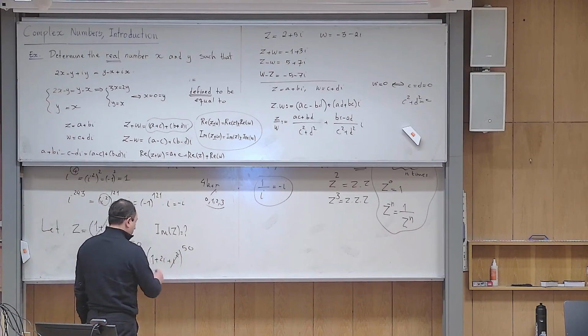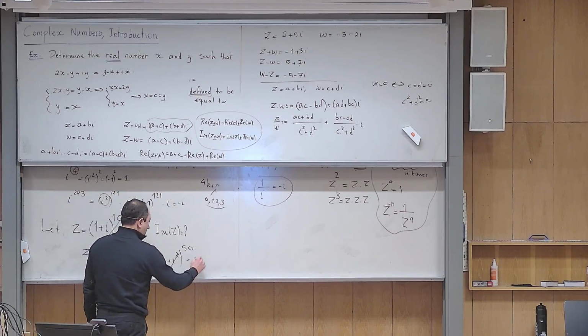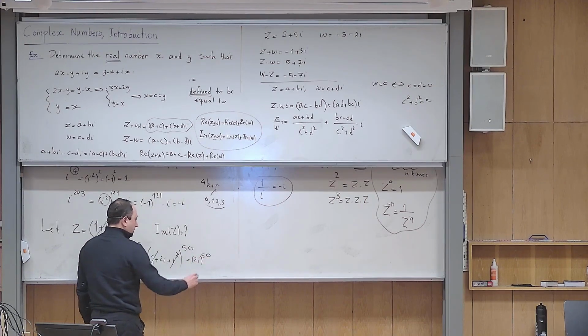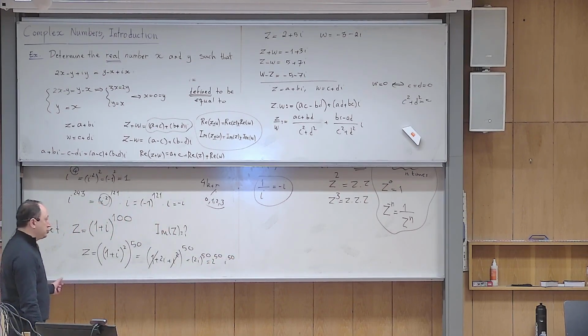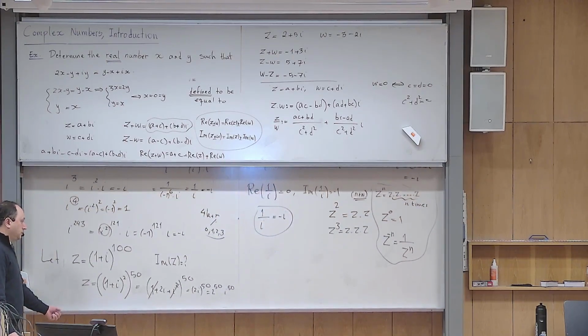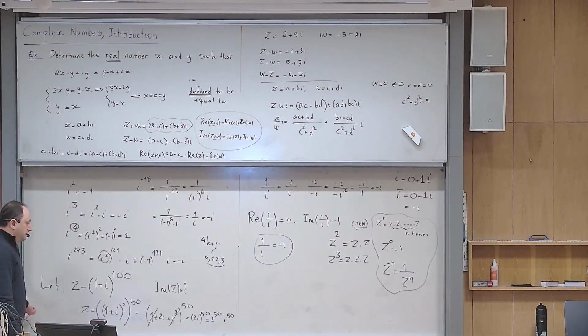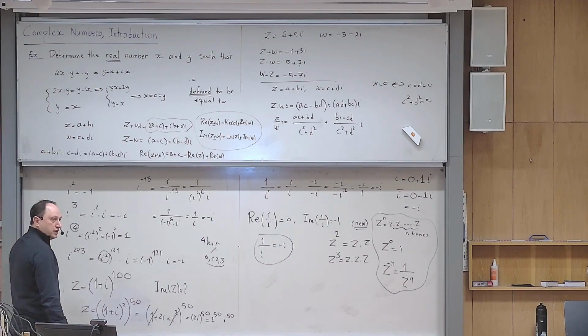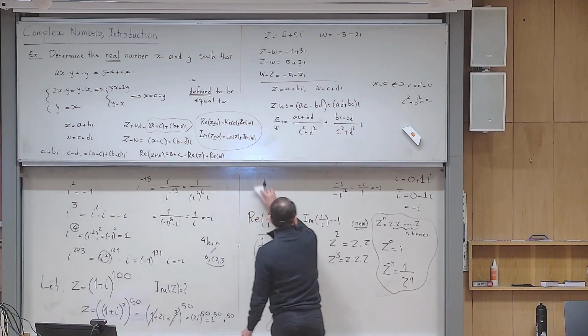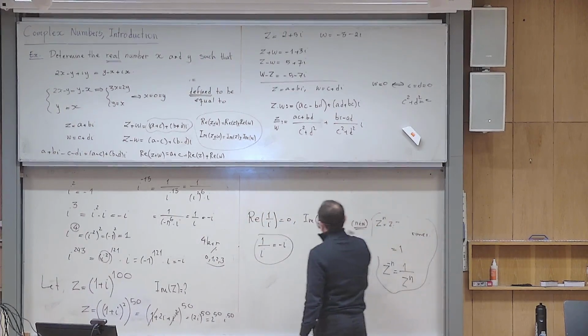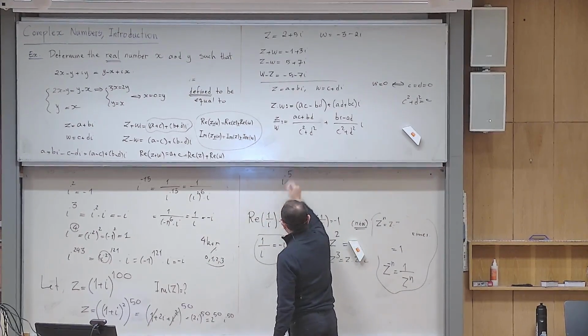So what is left is (2i) to the power of 50, and then this becomes 2 to the power of 50, i to the power of 50. For 2 to the power 50, I will not do anything. It's big enough. But i to the power 50, I learned what to do today. Now, what can I do for i to the power of 50? i squared. So let me write all of it.